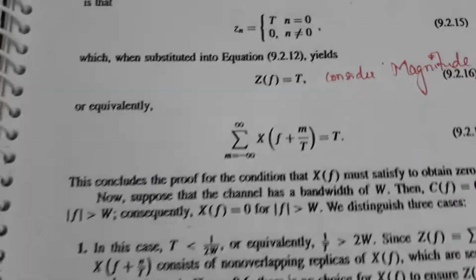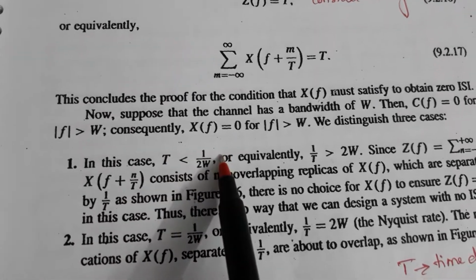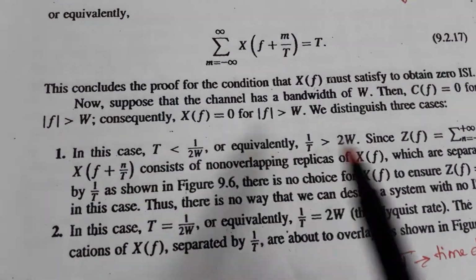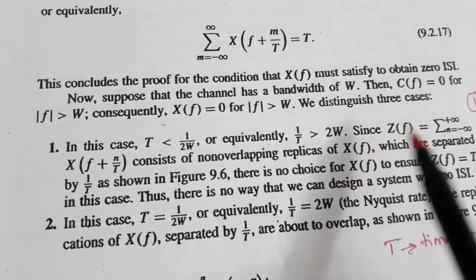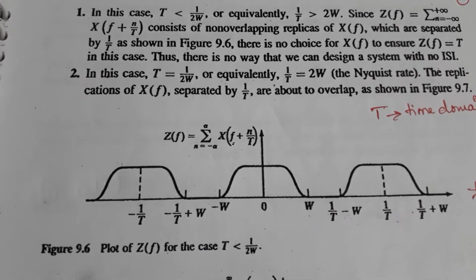Let us see a few conditions now. The first condition says T less than 1 by 2W. When I say T less than 1 by 2W, then 1 by T is greater than 2W. Let us see the output for this. It is very simple.